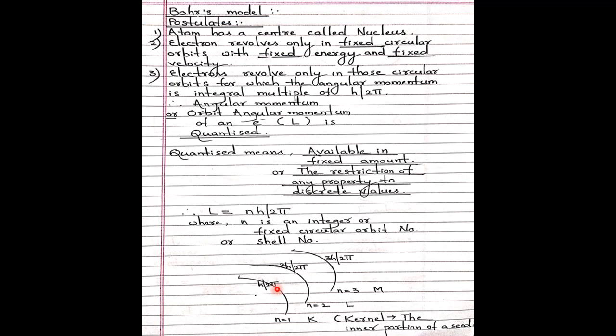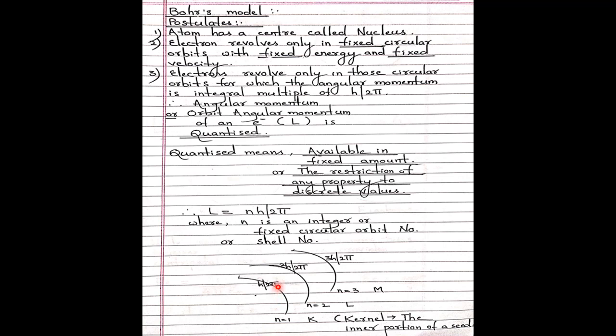So this is a clear-cut difference between Rutherford and Niels Bohr. Rutherford said the electron could be anywhere around the nucleus. That's why he was not in a position to explain electronic stability, so that electron will enter the nucleus. But here there is no need to enter. Why? Afterwards I will tell. Please wait for the next postulate.